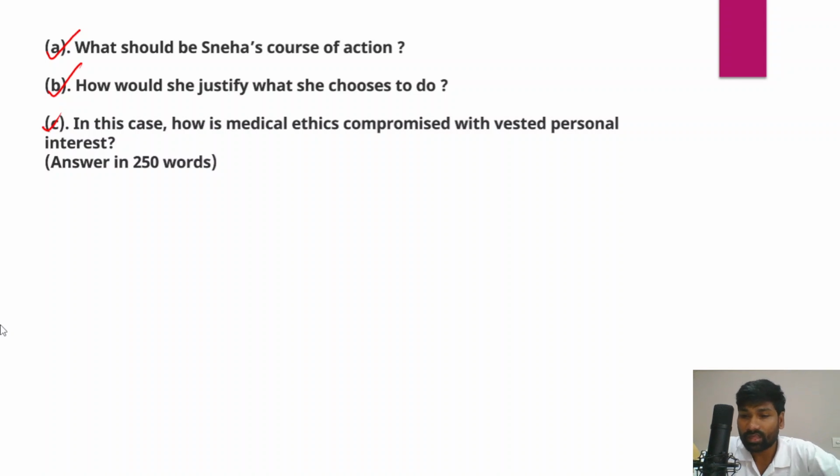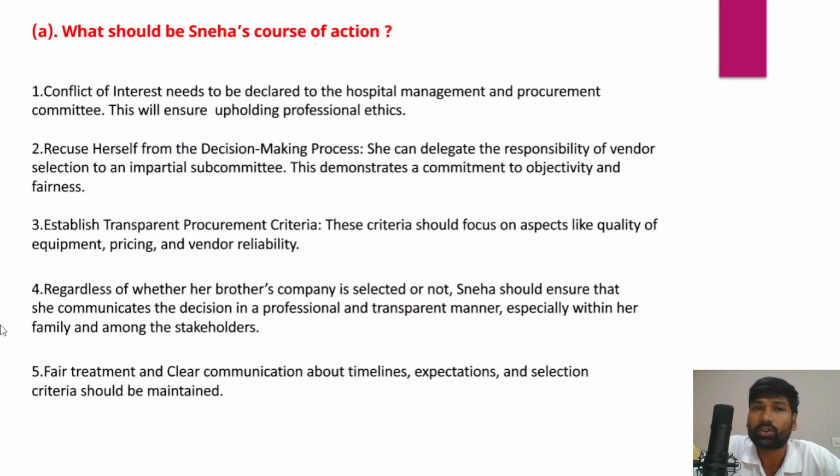Now in this context, if you look at the way forward of this question, what should be Sneha's course of action in this context, right? So you have to write Sneha's course of action, what Sneha should actually do. I've told you what exactly is conflict of interest. Conflict of interest is a situation where, when you are performing your duties, you favor your relatives, your friends, your family members, right? Instead of others, you clearly discriminate against people. That is conflict of interest.